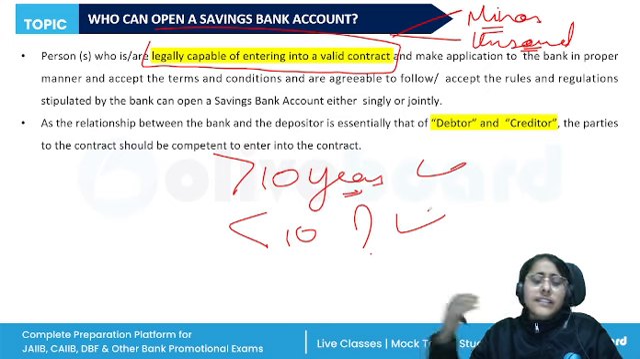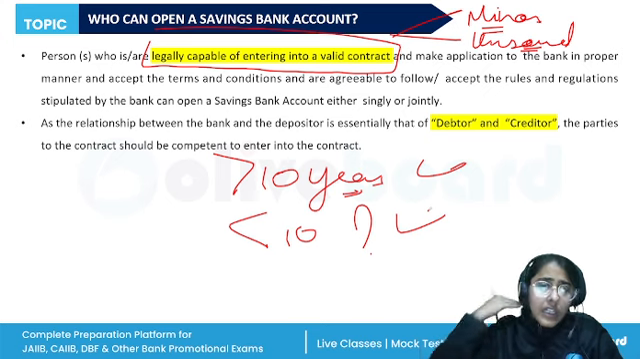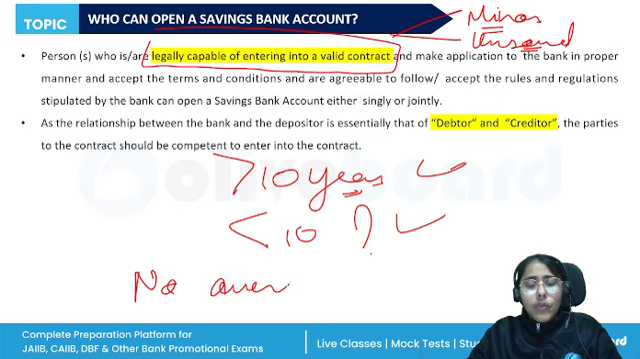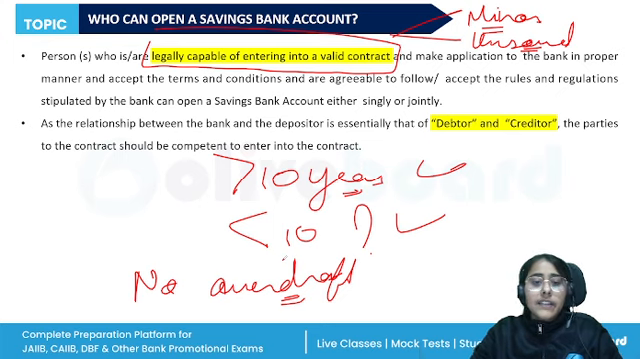Other than that, there is a maximum balance to the credit of such an account, which should not exceed a certain amount. No overdraft facility should be granted in the savings bank account of the minors held either singly or jointly. So, no overdraft facility. So, there are certain terms and conditions which are important, all right, regarding the savings bank account.